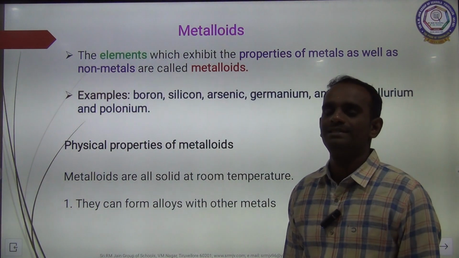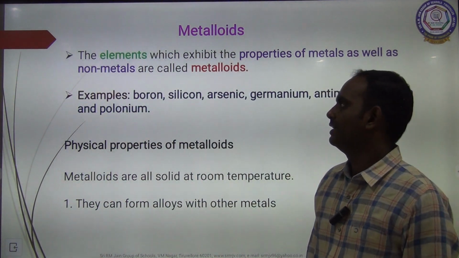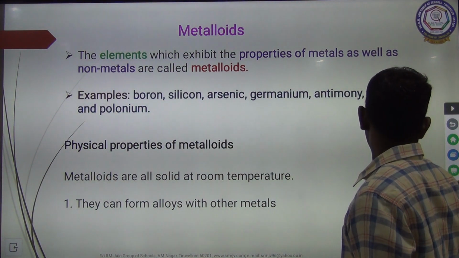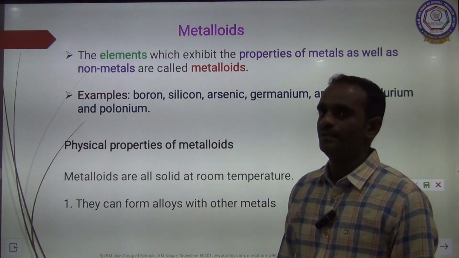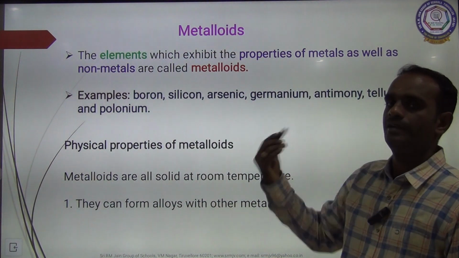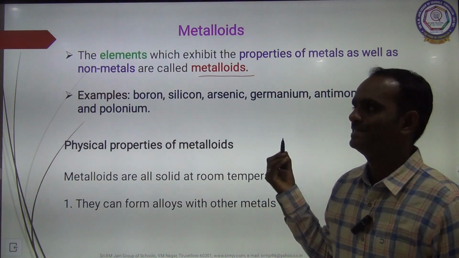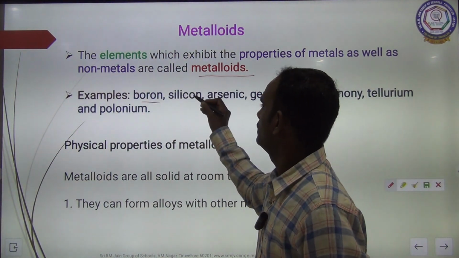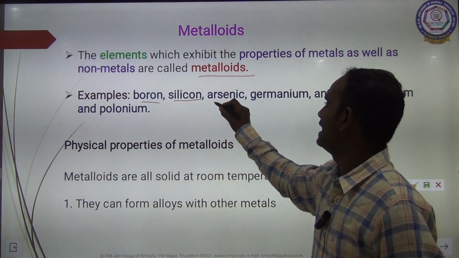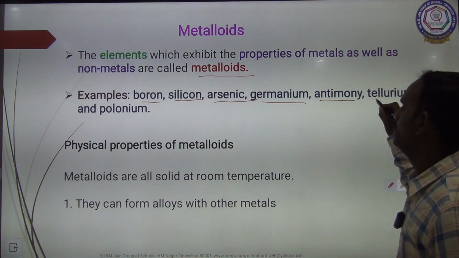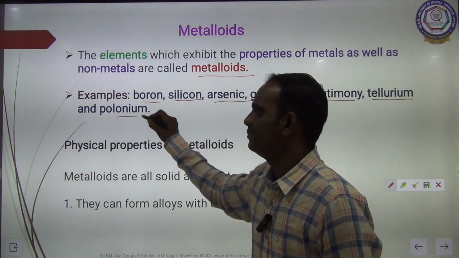And the next topic is metalloids. The elements which exhibit the properties of metals as well as the properties of non-metals are said to be metalloids. Examples: boron, silicon, arsenic, germanium, antimony, tellurium and polonium.